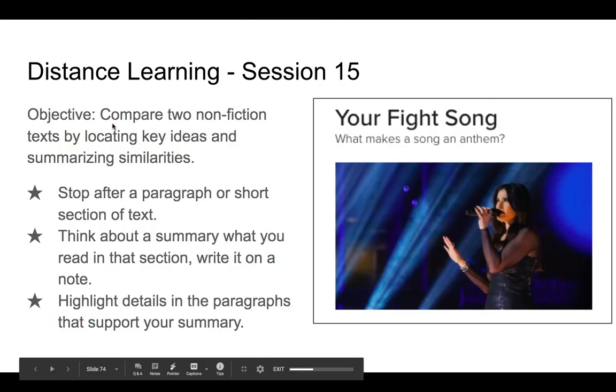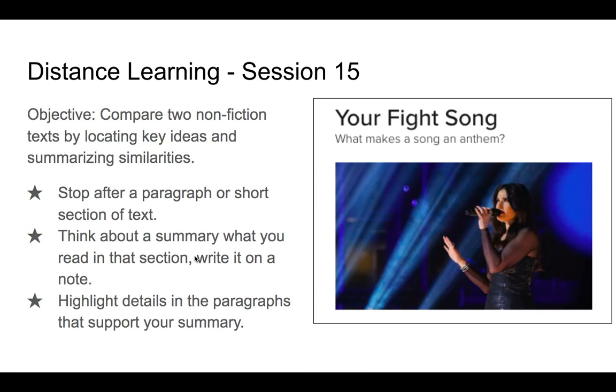So again, what we're going to be trying to do today is to compare these two nonfiction texts, whichever ones you choose, by locating key ideas, stopping after each paragraph, thinking about a summary, and then highlighting the details in that paragraph. I also told you yesterday that this is a strategy you can use when you're reading your novels, even if they are fiction. You can still set a timer for 5 minutes, and after 5 minutes, stop and summarize what you've read in that section, and maybe go back and look for details in that section and put a sticky note into your book. It's just helpful for your comprehension, for rethinking about what you just read and making sure that the important stuff sticks in your mind.